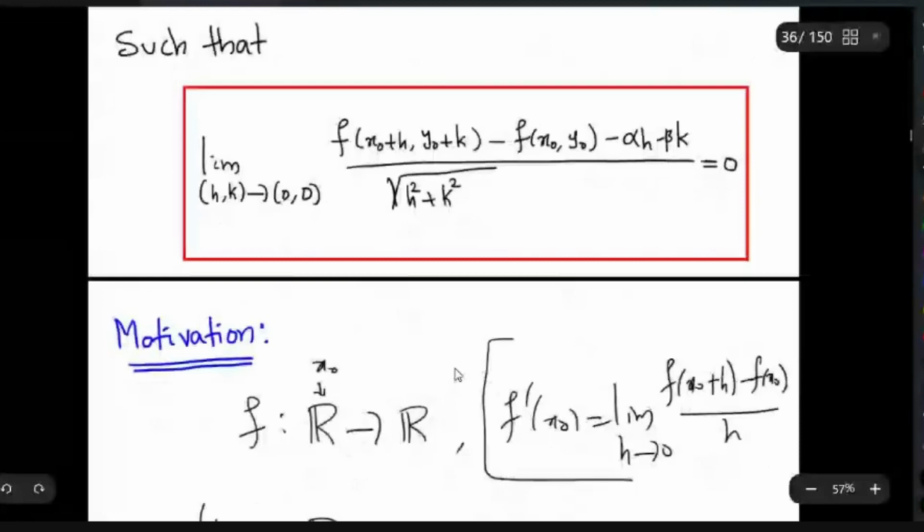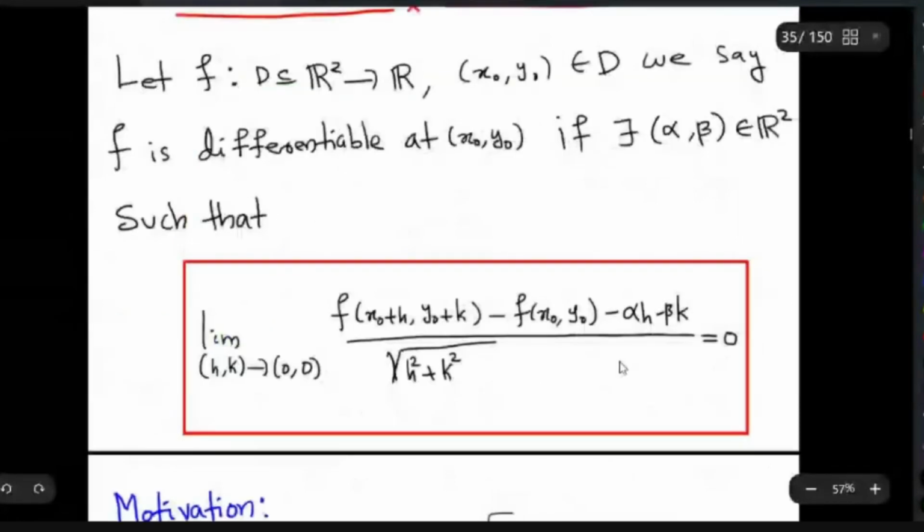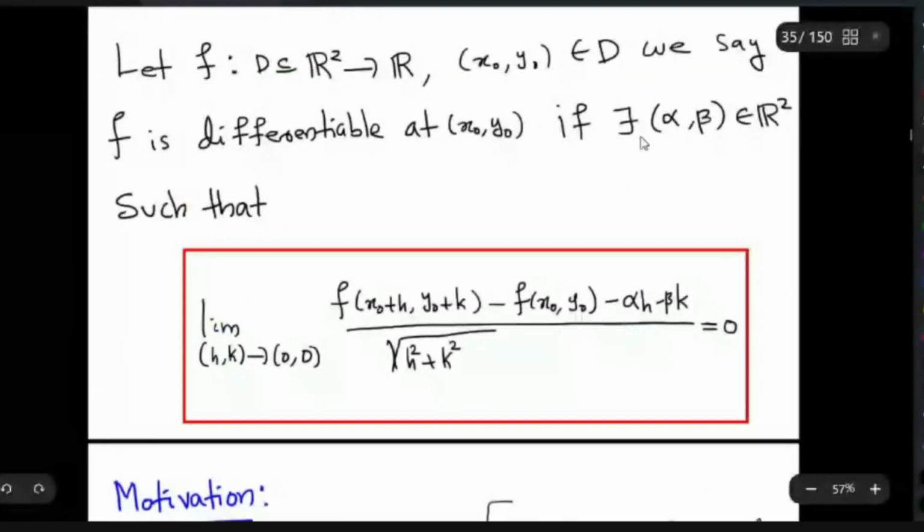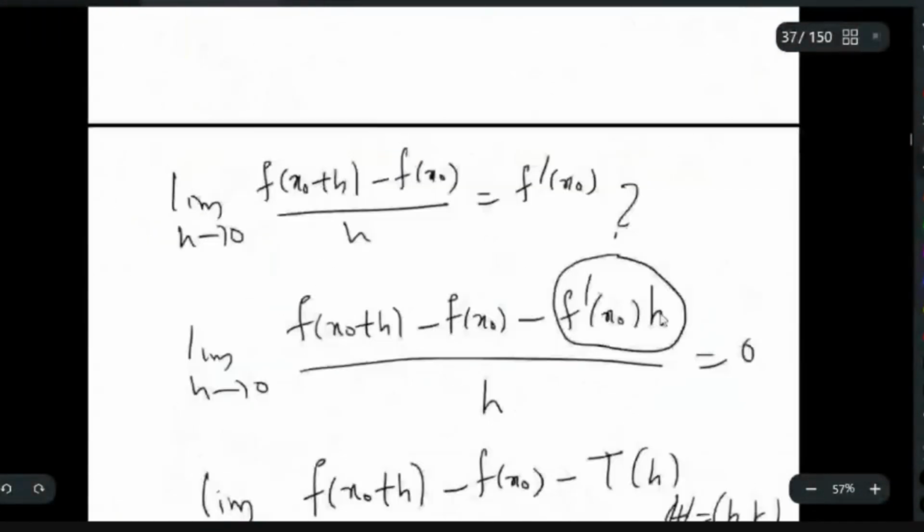So that is the way this definition arises. You see, here I have written that there exists some (alpha, beta) belonging to R2 satisfying this relation, right? So here I have taken alpha h minus beta k. If you take the minus altogether outside, you can simply write it this way, minus of, right? That will be nice. So here alpha h plus beta k is in fact your L of h.